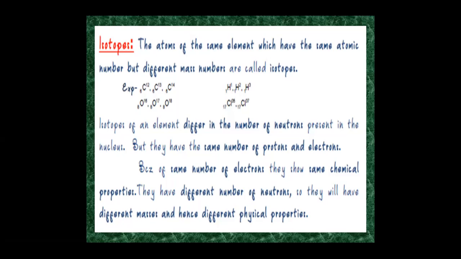And carbon 6 and 13, the 6 indicates the number of protons and electrons, and 13 minus 6, that is 7, indicates the number of neutrons. Because of the same number of electrons, they have the same chemical properties, and because they have different numbers of neutrons, they have different masses and hence different physical properties.